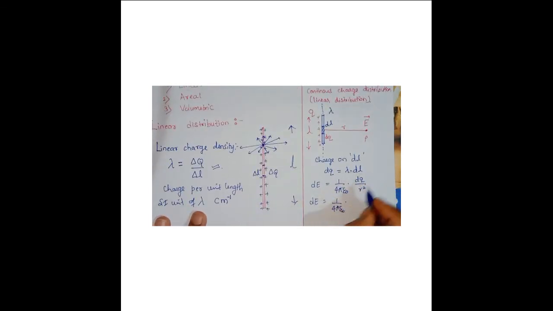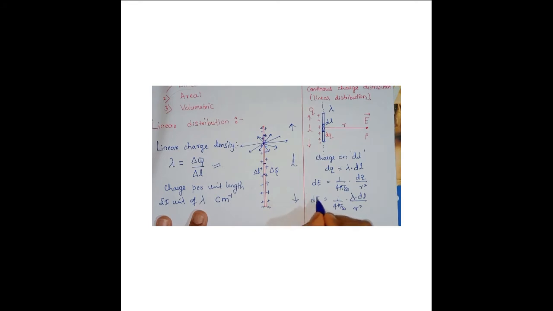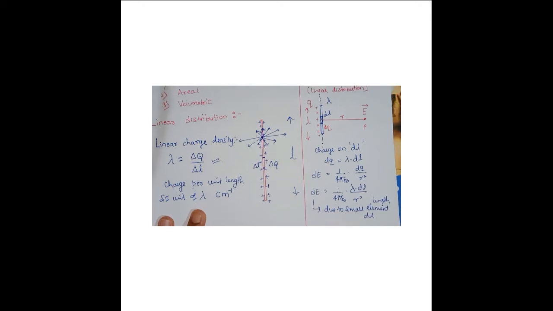So in place of dq, can I write lambda dl by r square? Clear? This is the electric field due to the small length element dl. I told you, now we have to find it for the entire length, right?